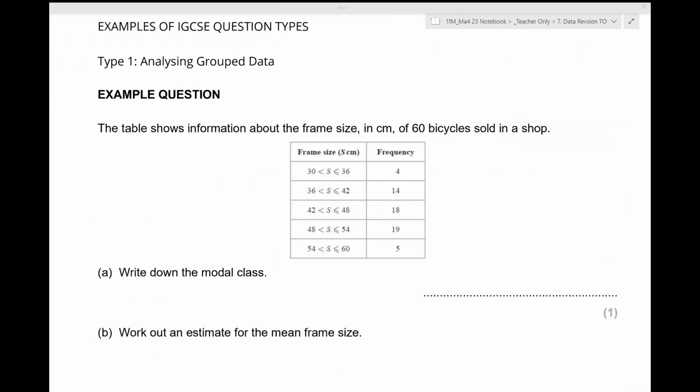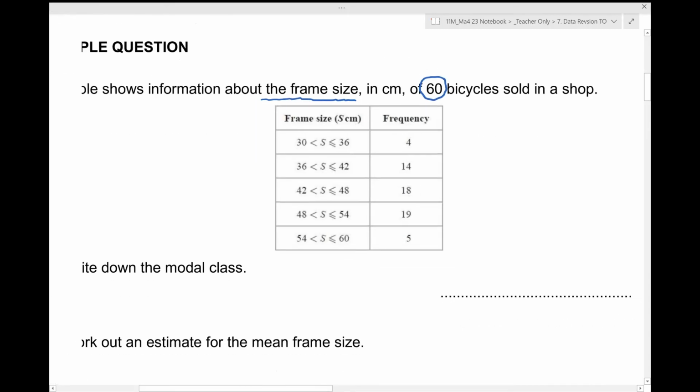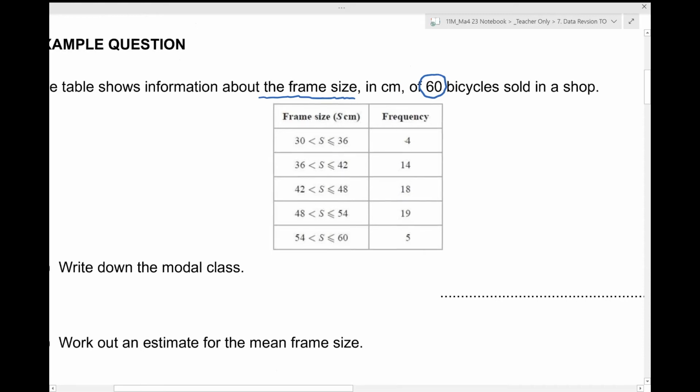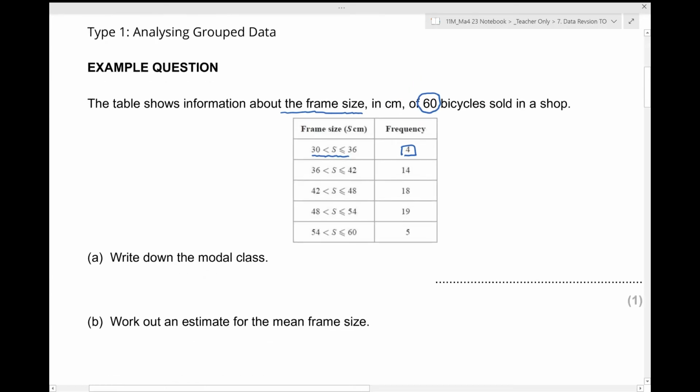Example. This table shows information about the frame size in centimeters of 60 bicycles sold in a shop. Now, this is called grouped data because you can see that the different bicycles have been sorted into groups. Look, here are 4 bicycles, which have a frame size of between 30 and 36. So our bicycles, or our data, has been sorted into groups. Hence, it's called grouped data.